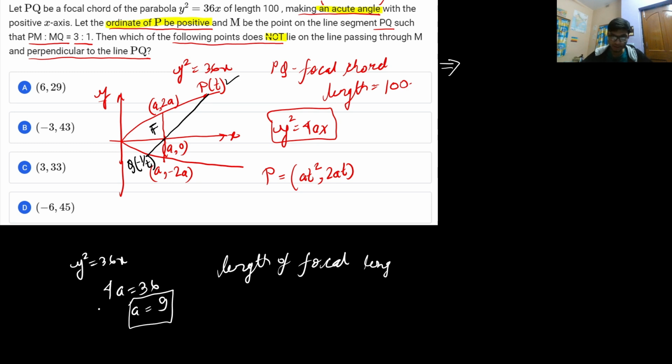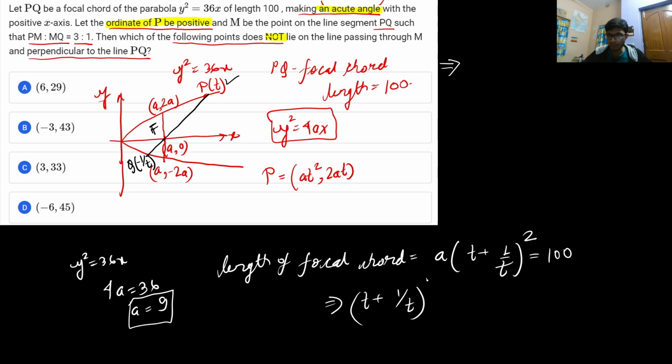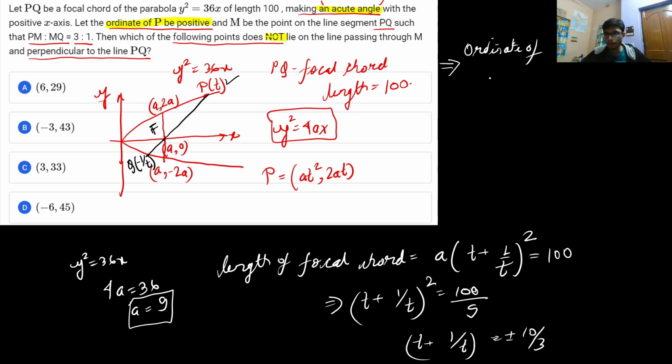The length of the focal chord is given by a into t plus 1 by t whole square. This is the length of the focal chord, and it is given in the question as 100. If you simplify, t plus 1 by t whole square is equal to 100 by 9. From here you will get t plus 1 by t is equal to plus minus 10 by 3. Now there is a very important implication: it is saying that the ordinate of P is positive. That means you have to look for the positive number.